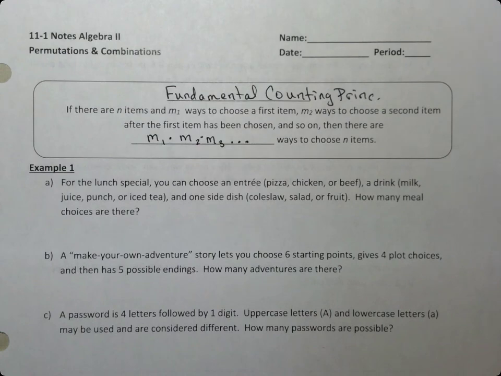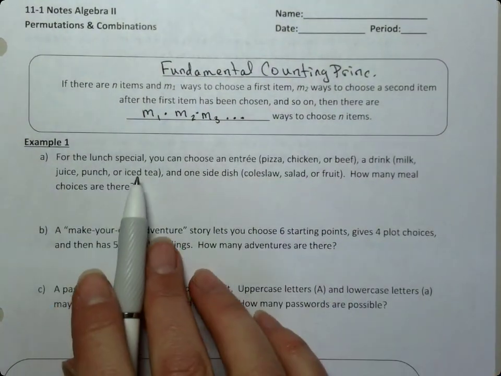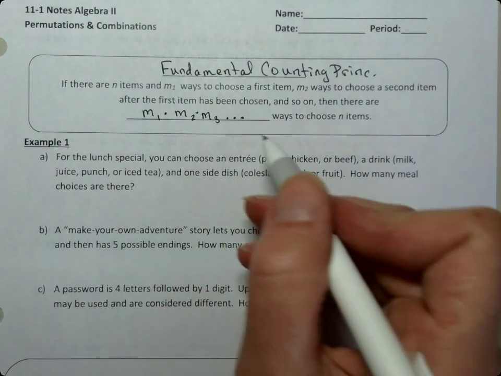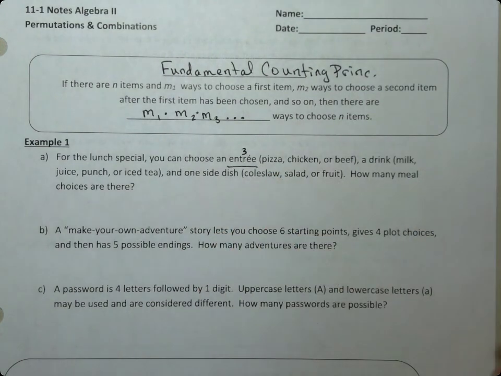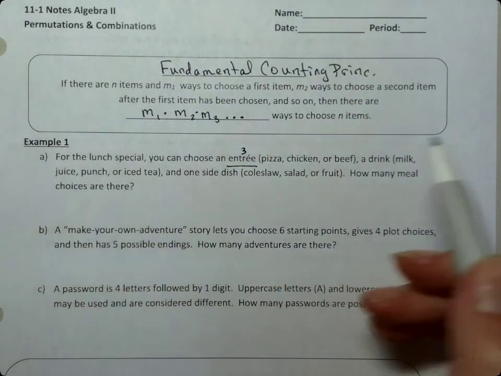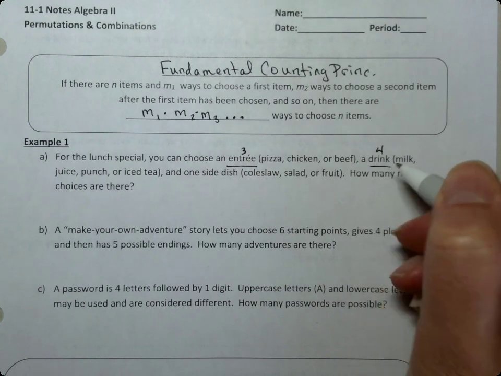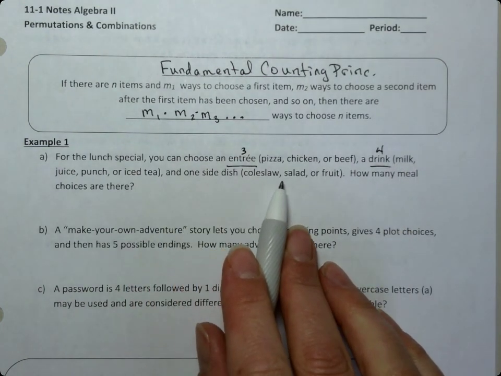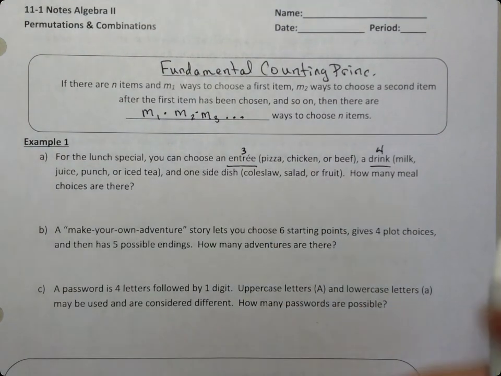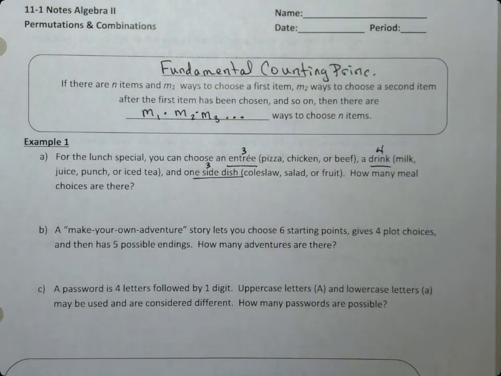So I'm going to show you what this actually means. Let's look at an example here. It says for lunch special, you can choose an entree. There are 3 entrees: pizza, chicken, or beef. So I'm going to put a 3 above the word entree. You can pick a drink, which is milk, juice, punch, or iced tea. How many drinks is that to choose from? 4 drinks to choose from. And it says 1 side dish: coleslaw, salad, or fruit. So how many side dishes are there? There are 3.